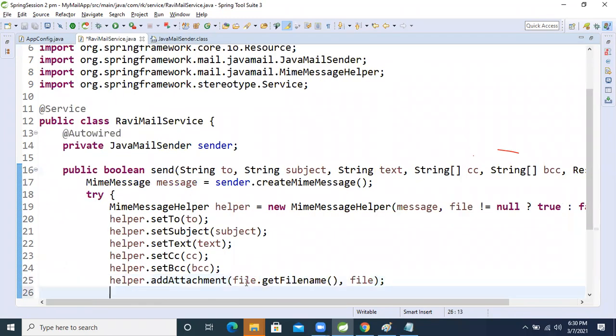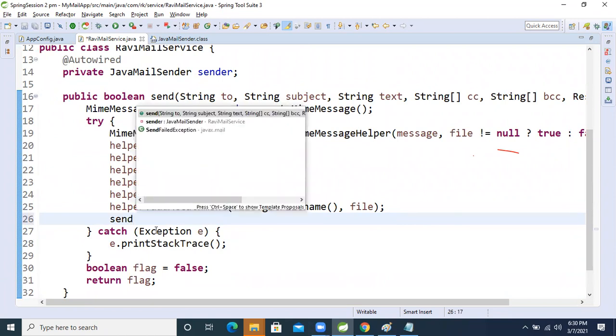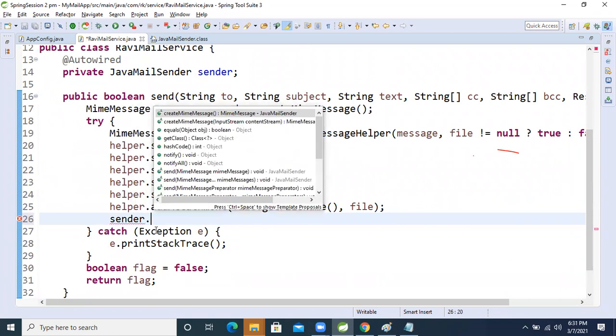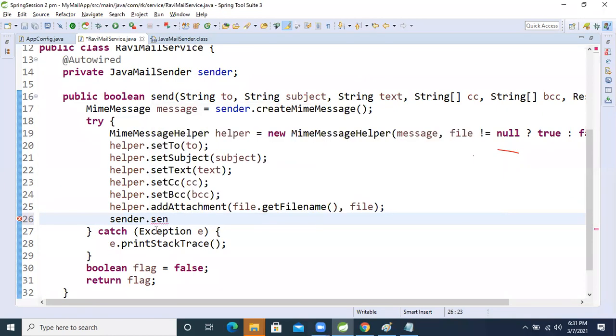Now, if these things are successful, then sender dot send message. We will call the send method, and inside that we will pass this message.